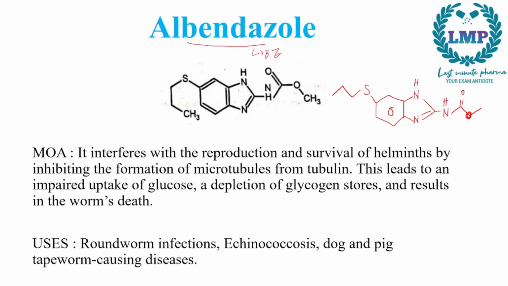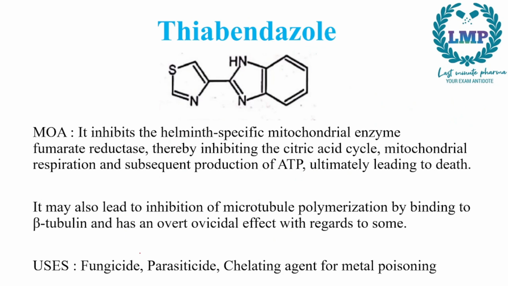Now albendazole interferes with the reproduction and survival of the helminth by inhibiting the formation of microtubules from tubulin. Now this leads to an impaired uptake of glucose, depletion of glycogen stores, and results in the worm's death. Now the uses include roundworm infection, echinococcosis, and dog and pig tapeworm causing diseases.